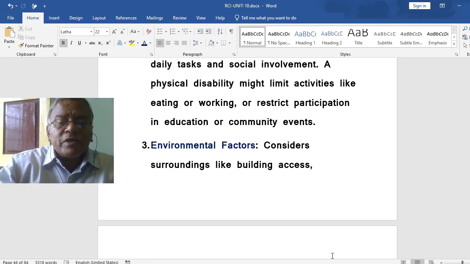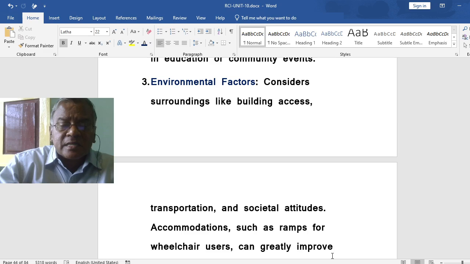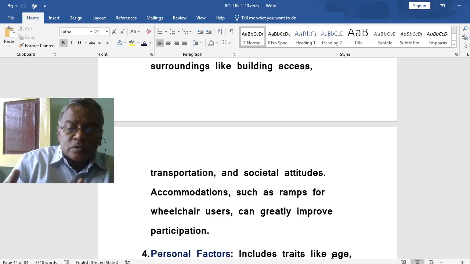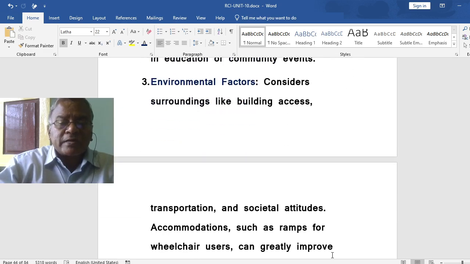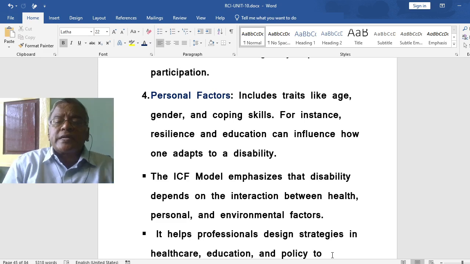The third part is environmental factors. It considers surroundings like building access, transportation, and societal attitudes. Accommodations such as ramps for wheelchair users can greatly improve participation. The fourth part of the ICF model is personal factors. It includes traits like age, gender, and coping skills. For instance, resilience and education can influence how one adapts to a disability.